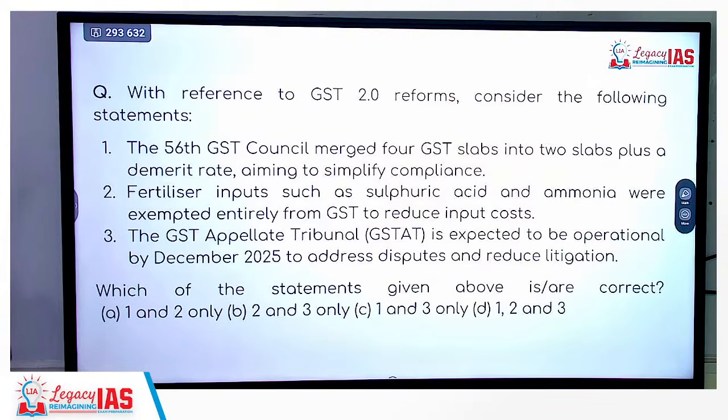Next, with reference to GST 2.0, consider the following. The 56th GST Council merged 4 GST slabs into 2 slabs plus a demerit rate, aiming to simplify compliance. Next, fertilizer inputs such as sulfuric acid and ammonia were exempted entirely from GST to reduce input cost. No, not the case. 2 is false. So 1 and 3. The GST Appellate Tribunal is expected to be operational by December 25 to address disputes.